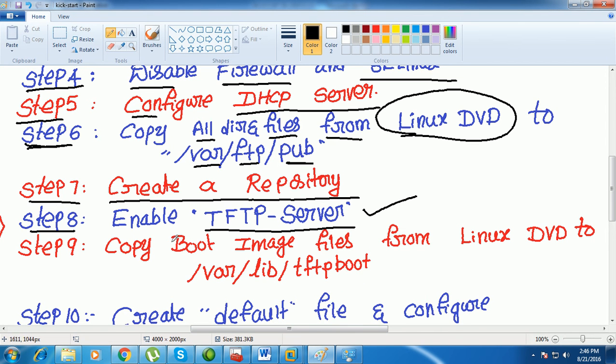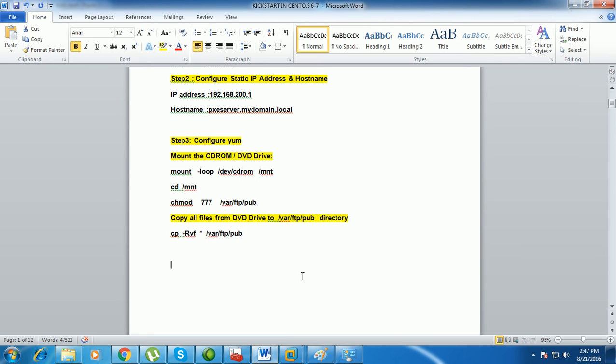So step 8 is ready now, and step 9, you need to configure the boot image files from the Linux DVD to /var/lib/tftpboot. Here you can see the given commands.